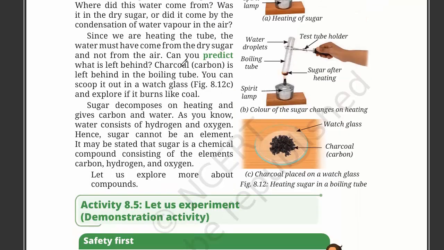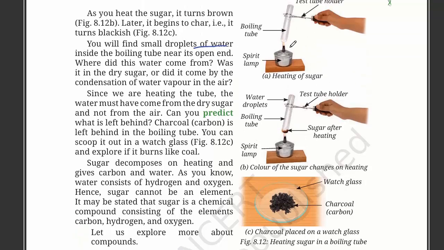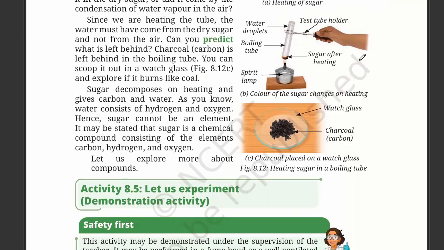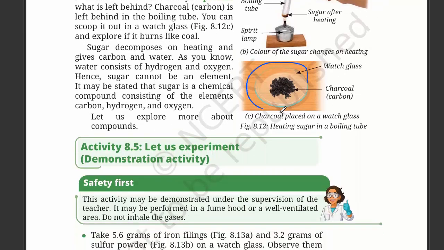Since we are heating the tube, the water must have come from the dry sugar and not from the air. After burning, charcoal is left behind. So sugar decomposes on heating and gives off carbon and water.